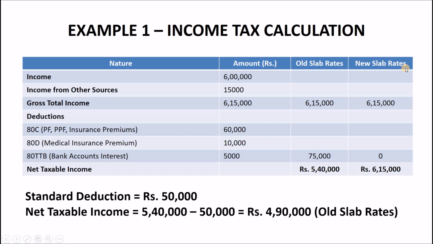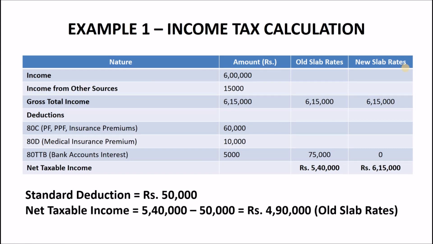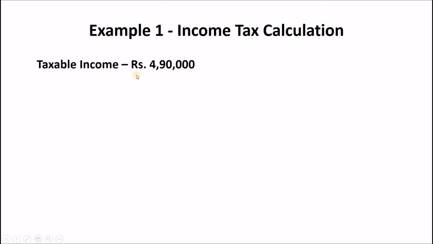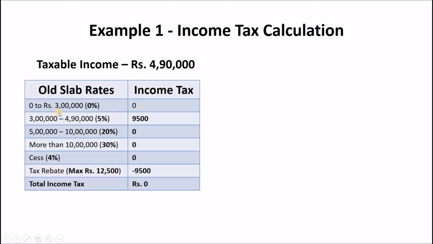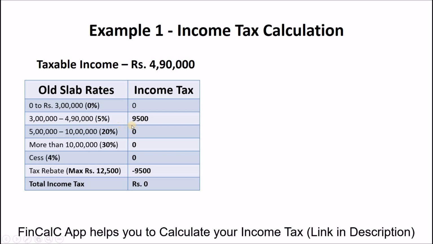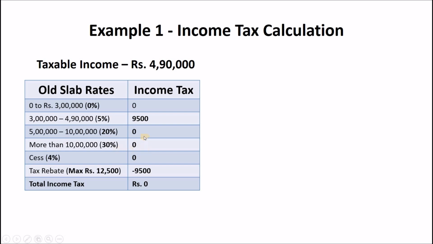Let us now see the tax calculation process using old tax slab rates, for which taxable income is Rs 4,90,000. No tax on income between Rs 0 to Rs 3 lakhs, and 5% tax on income between Rs 3 lakhs to Rs 4,90,000, which is equal to Rs 9,500. 20% and 30% tax slabs will not be applicable in this example.